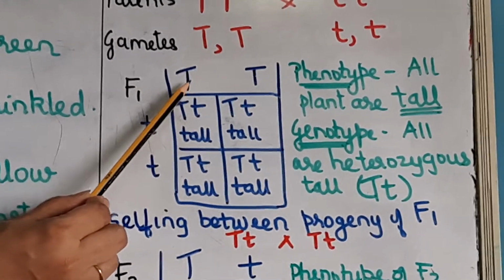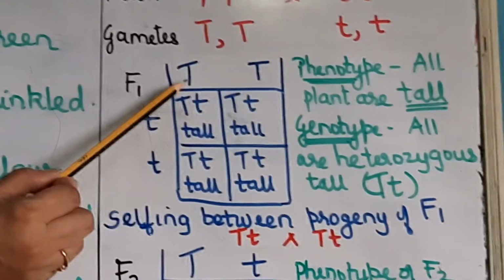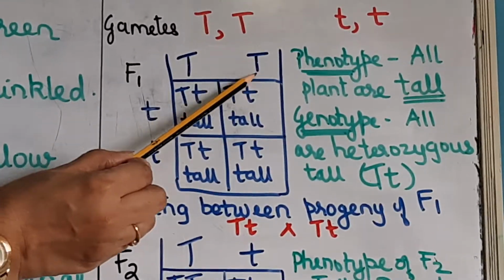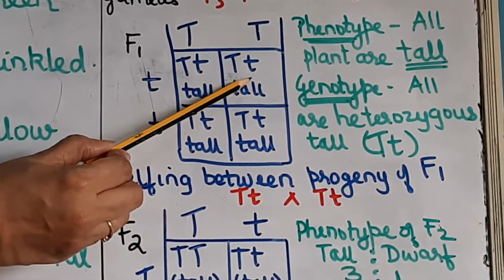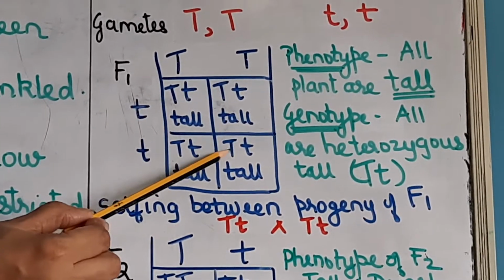So now you just have to match this with this. So always the dominant is written first. So capital T, small t, this and this; capital T, small t, this with this; capital T, small t.